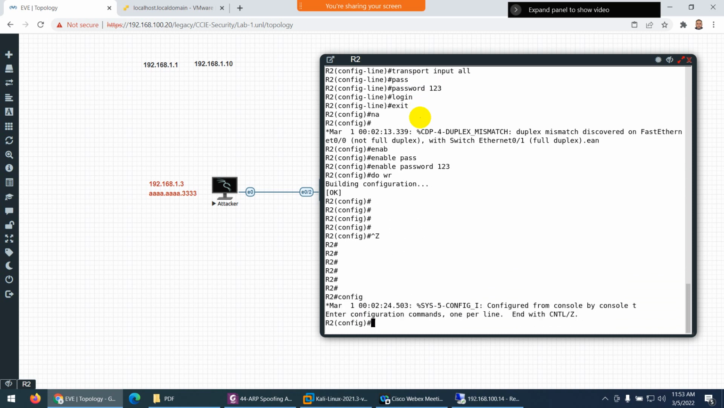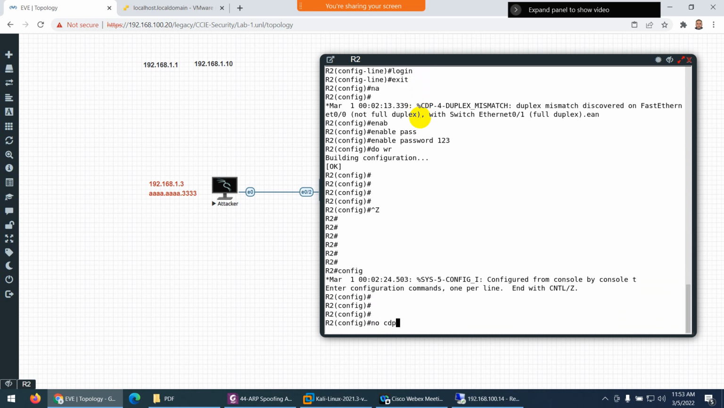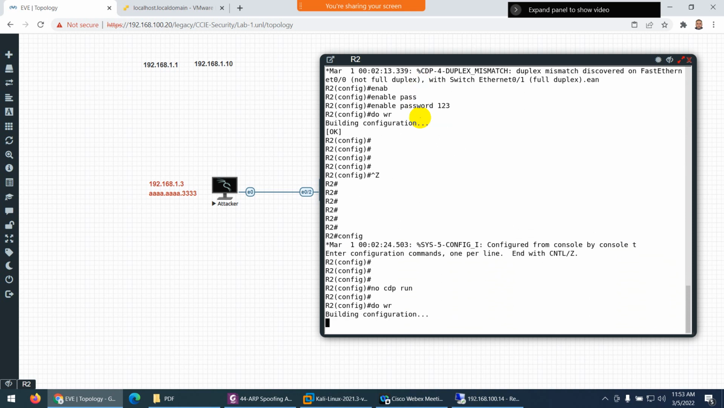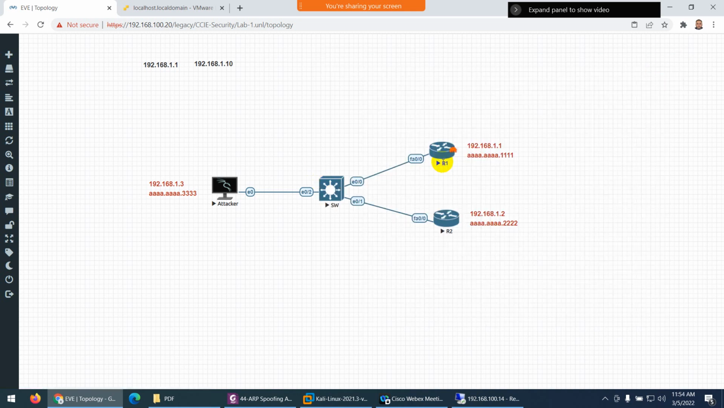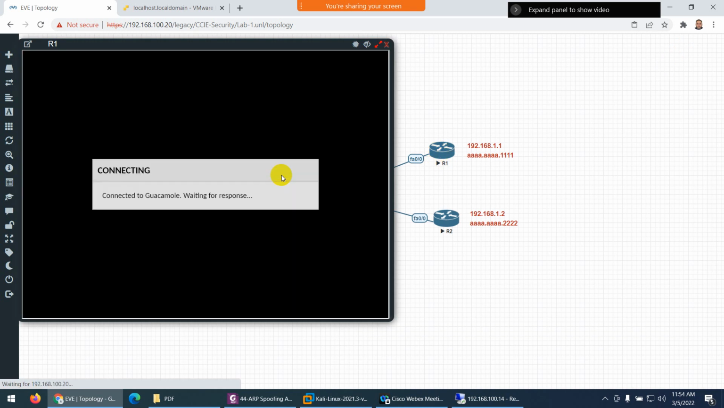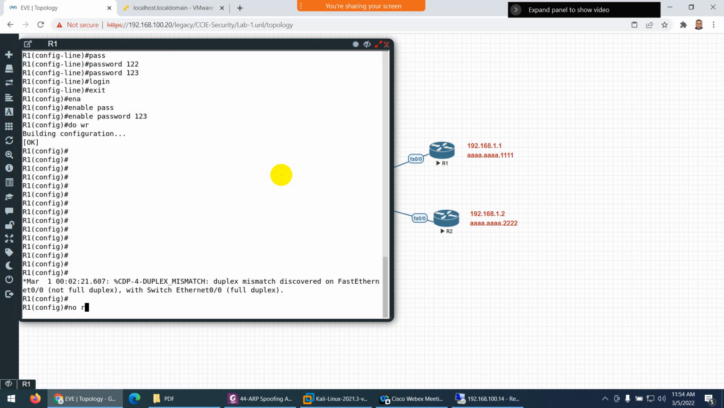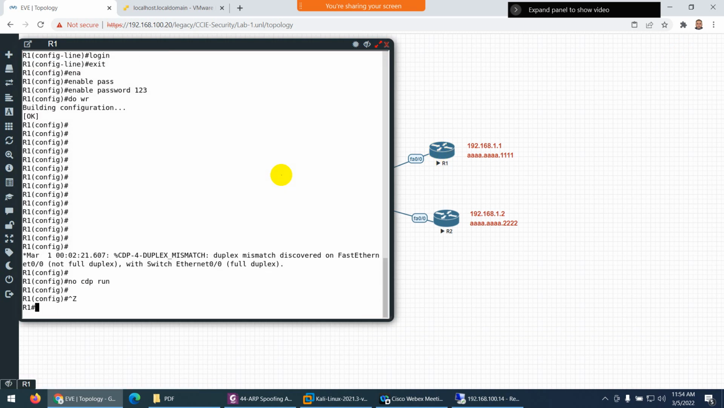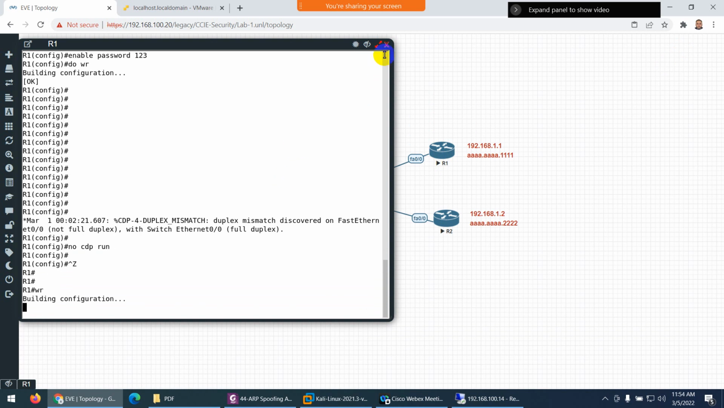Mismatch is coming, so for that purpose let me put no CDP run. Do right, so that we cannot see no CDP run, because this switch is different and this one is, so you will face this error. So no CDP run, so it will not exchange the information.